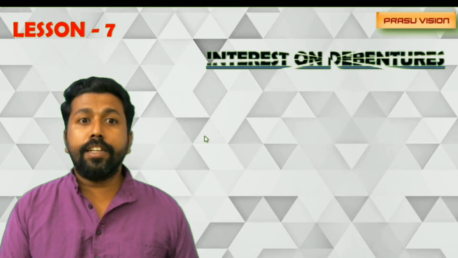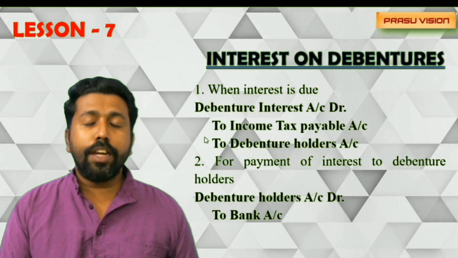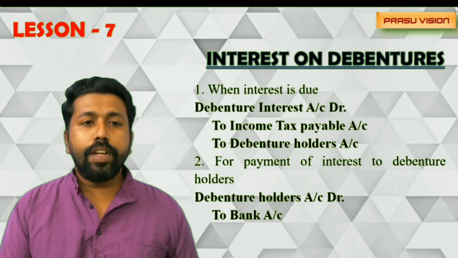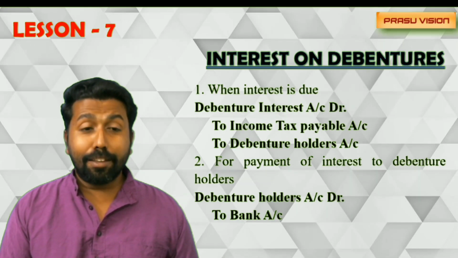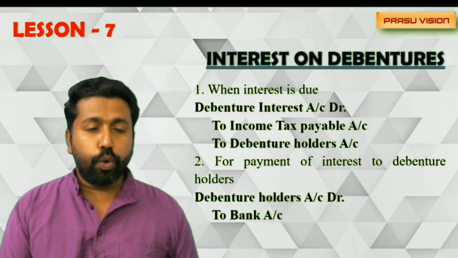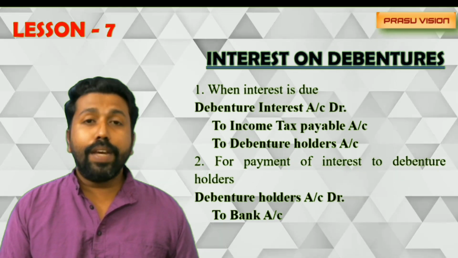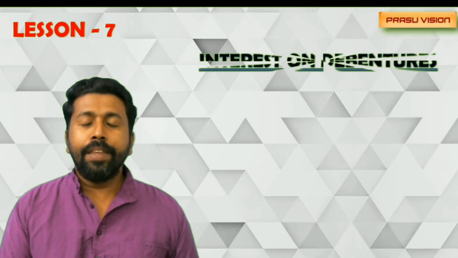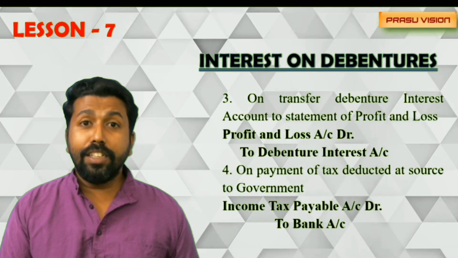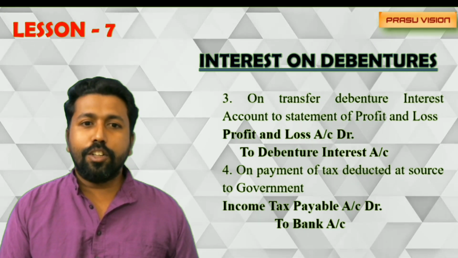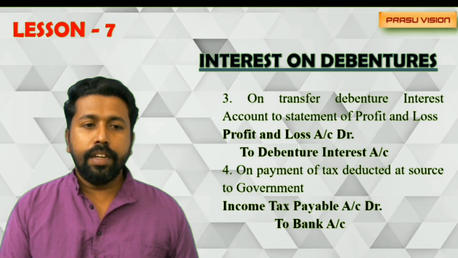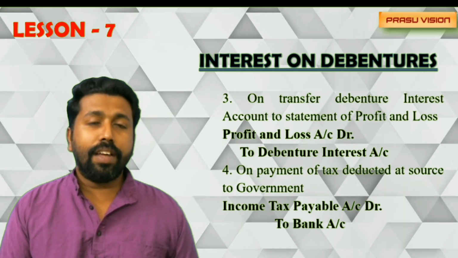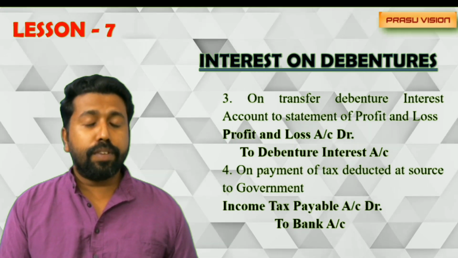And another important area is related to interest on debenture, how to write off the amount, how to provide the amount of interest on debenture. Due entry: debenture interest account debtor to income tax payable or tax deducted at source, to debenture holders account. When we are paying the amount: debenture holders account debtor to bank, interest paid to the debenture holders. When it is adjusted from profit and loss account: profit and loss account debtor to debenture interest. And when the tax is paid to the government: income tax payable account debtor to bank. So these are the entries we can expect for 4 marks from this area.